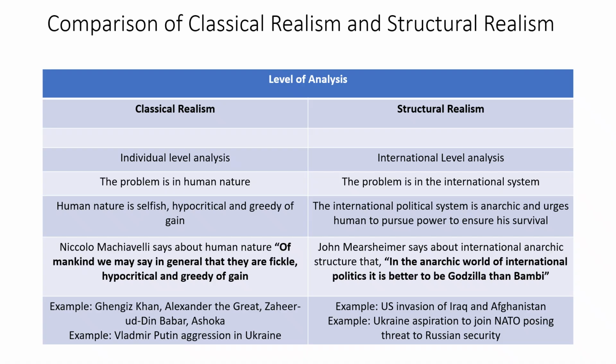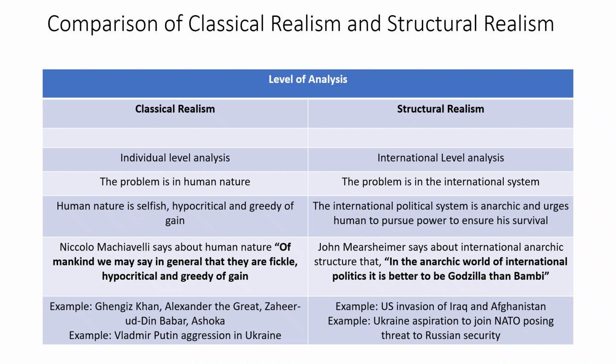Now, students, let's see how these two bodies of scholarship analyze the Russia-Ukraine war. Classical realist scholars believe that the Russian president Vladimir Putin waged war on Ukraine because he himself is aggressive. It is the aggressive nature of Vladimir Putin that caused the war in Ukraine. On the other hand, structural realists give a very logical and very interesting kind of reason.